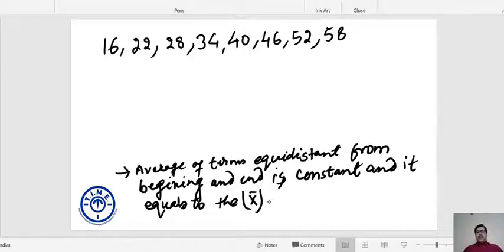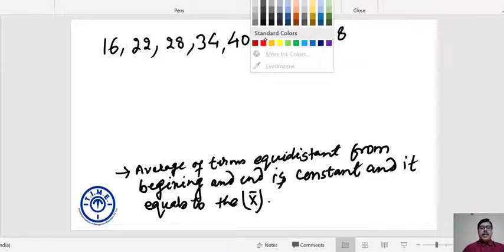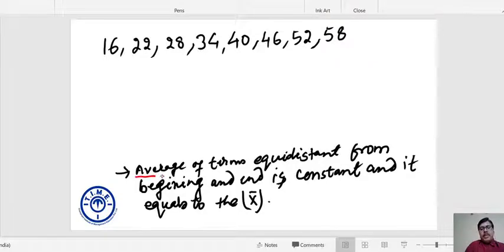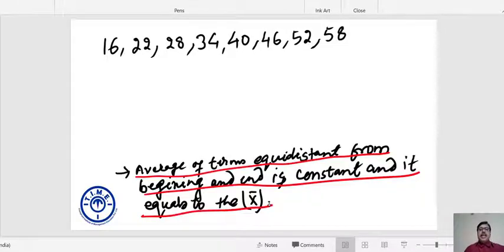You can note it down. Instead of the middlemost term, you can take the average of terms equidistant from the beginning and end. So the average of terms equidistant from the beginning and end is constant and it equals the ideal average.